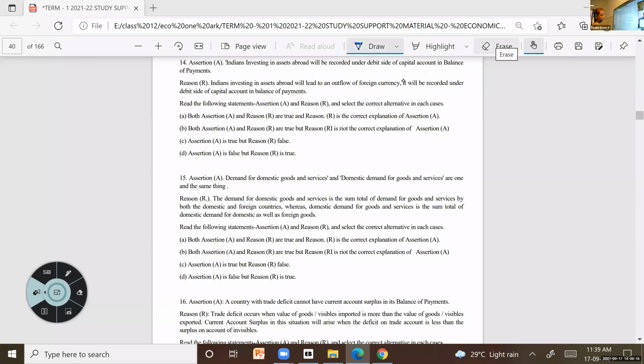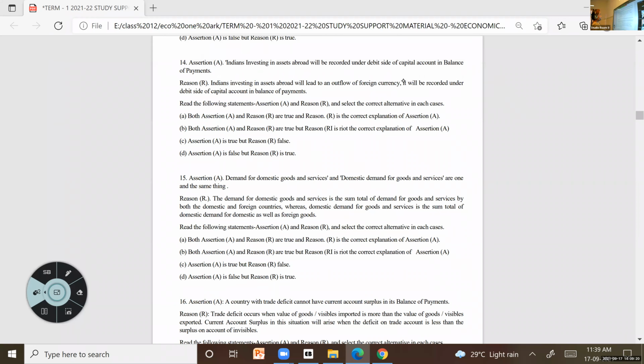Next question. Grishma, can you read? Assertion: Indians investing in assets abroad will be recorded under the debit side of capital account in balance of payments. Reason: Indians investing in assets abroad will lead to an outflow of foreign currency. It will be recorded under the debit side of capital account in balance of payments. Okay, what will be the answer?